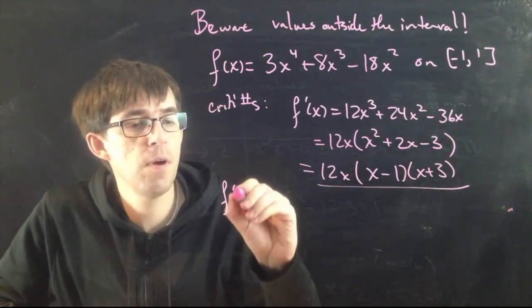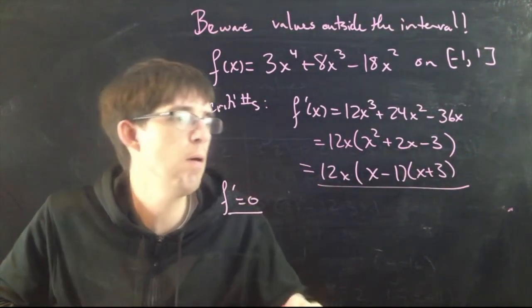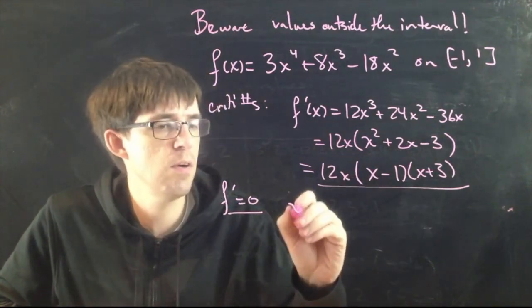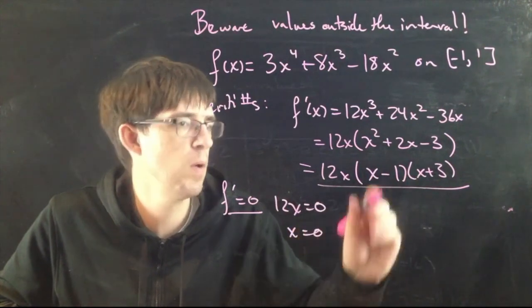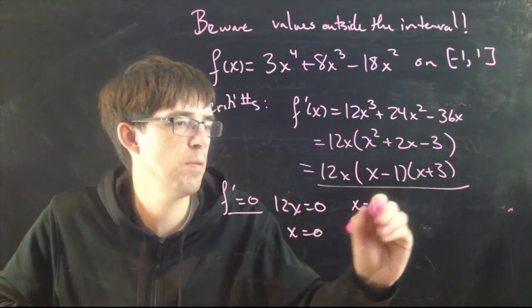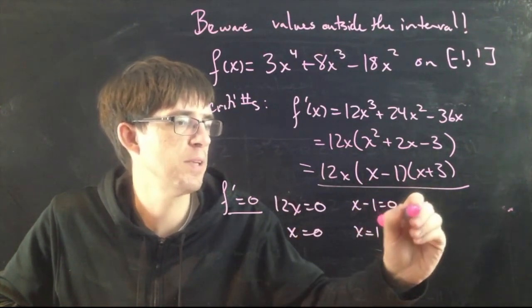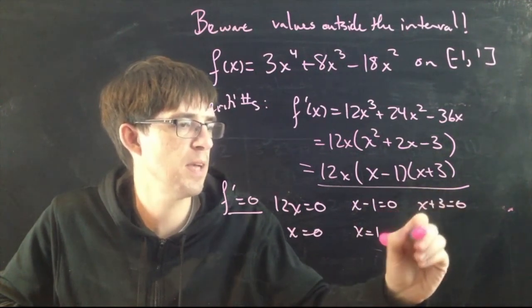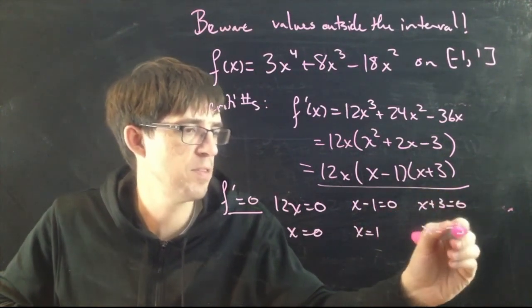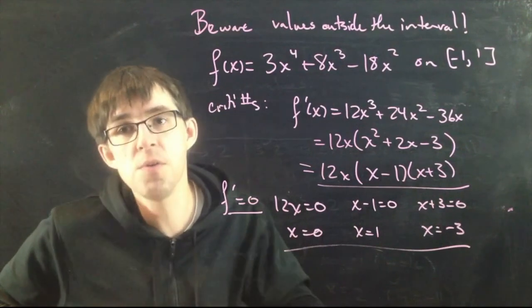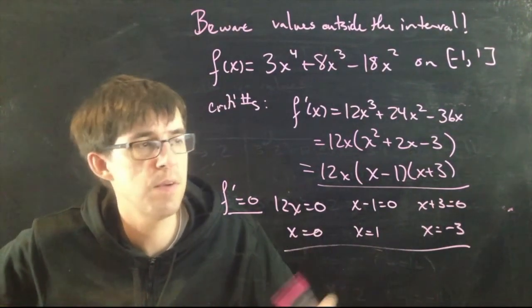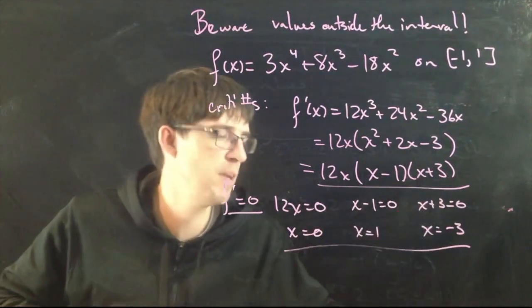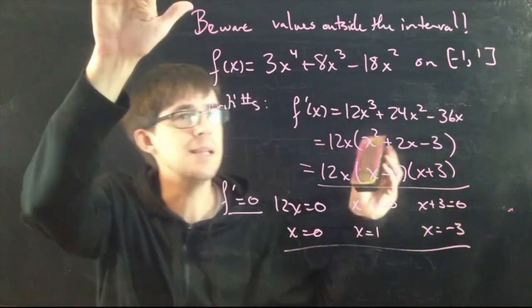To solve f prime of x equals 0, you just equate each of these to 0. Well, 12x equals 0, which means x equals 0. X minus 1 equals 0, which means x equals 1. X plus 3 equals 0, which means x equals minus 3. And these are my three critical numbers. You should also think about when the derivative fails to exist, but the derivative always exists here because there's no denominators or any other funny business. Let's make a chart.